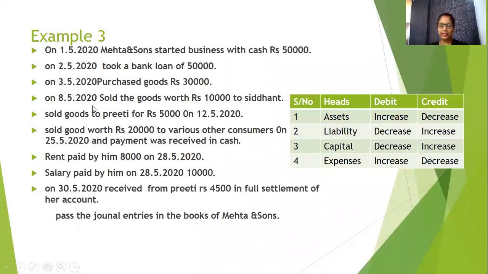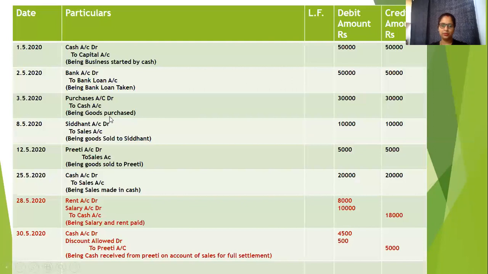Similarly, on 8/5/2020, sold goods worth rupees 10,000 to Siddhant. So there is a decrease in stock, an asset account decrease, so we have to credit sales. And there is an increase in debtor. Debtor is an asset because Siddhant will be paying 10,000 later. We are selling goods to Siddhant for rupees 10,000 on credit, so he is our debtor. Increase in debtor, an increase in asset, will be debited. So Siddhant account debit to sales account, amount and narration written here.